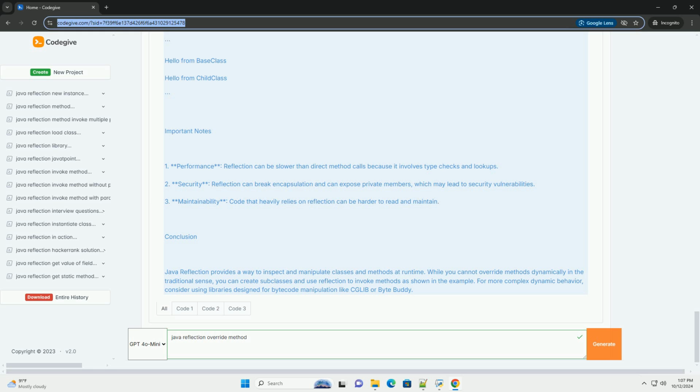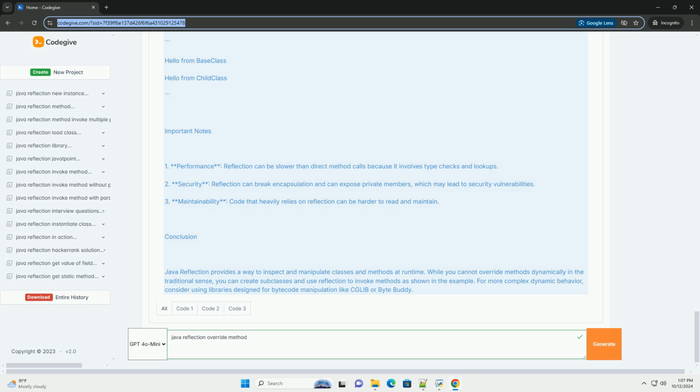Important notes. 1. Performance: reflection can be slower than direct method calls because it involves type checks and lookups. 2. Security: reflection can break encapsulation and can expose private members, which may lead to security vulnerabilities. 3. Maintainability: code that heavily relies on reflection can be harder to read and maintain.